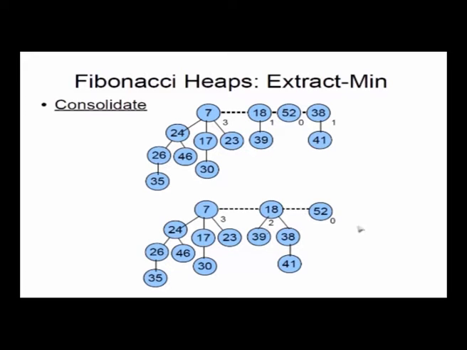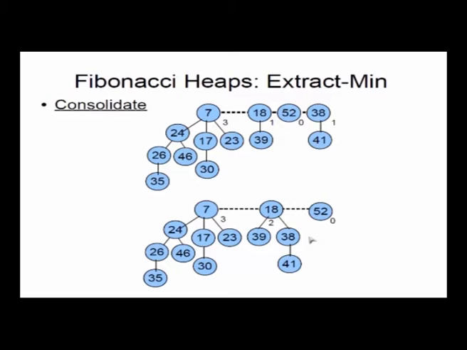So now all three nodes have different orders, and similar to the binomial heap case, when all three are of different order, we can stop. So we stop. So this is how the Fibonacci heap works. When you do any operation, you don't do anything. You just take all the things and put them in the root list.